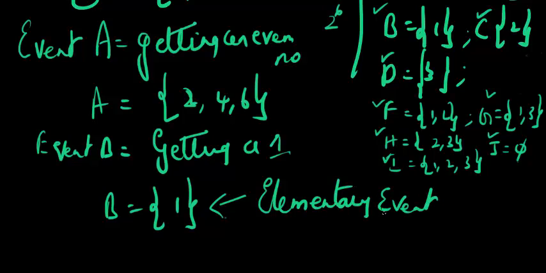What is an elementary event? It is an event where the number of outcomes is just 1. It's a subset with 1 element, which is a singleton set. If I'm talking about this in terms of sets, it's a singleton set, and here it is not a singleton set. But this is a compound event.